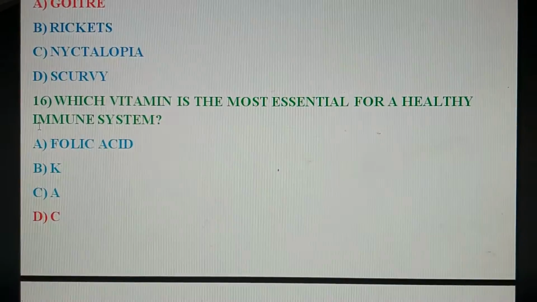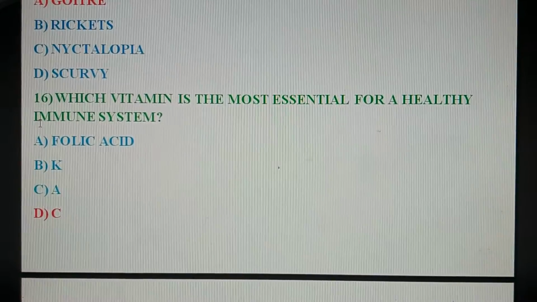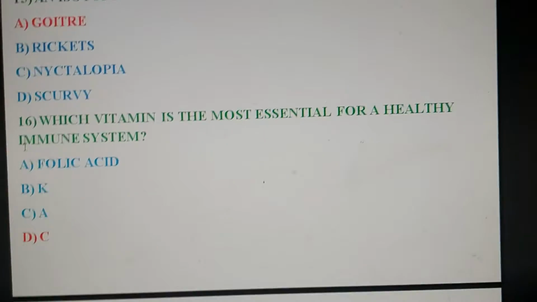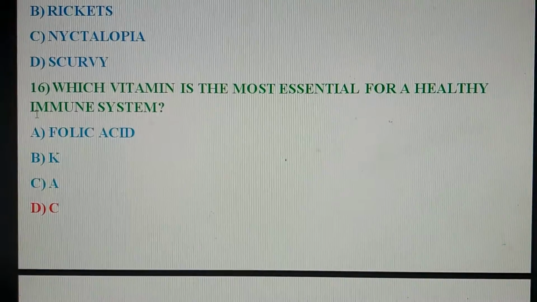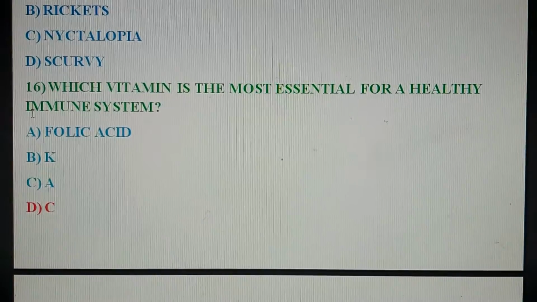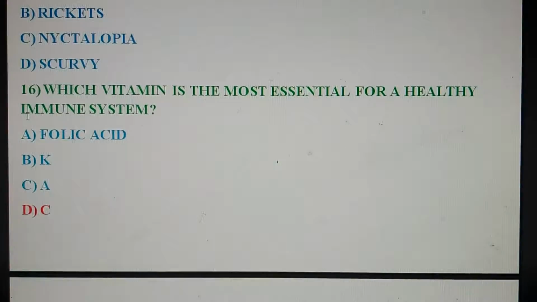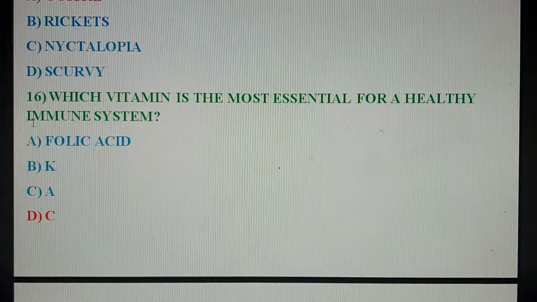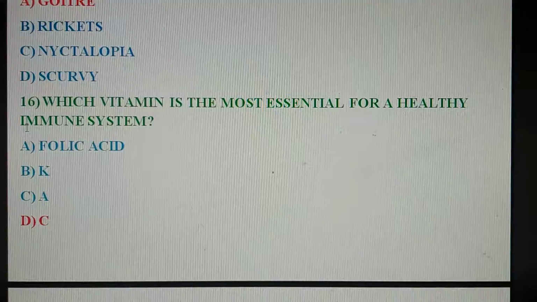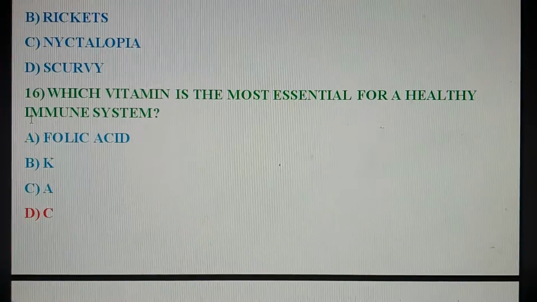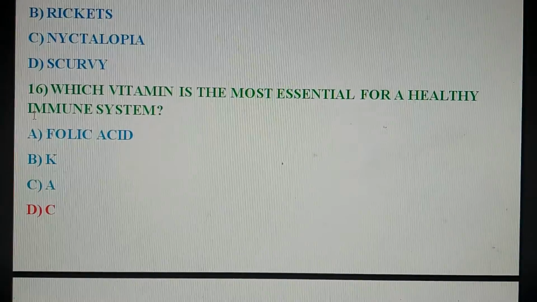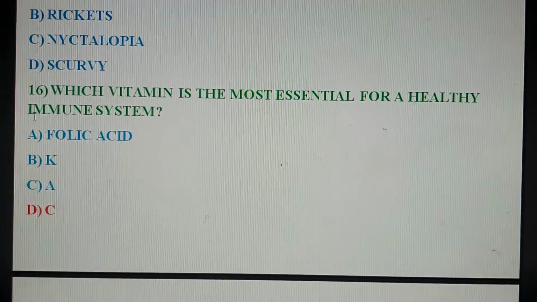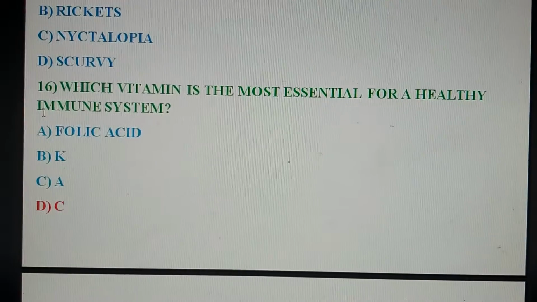Next question. Which vitamin is the most essential for a healthy immune system? And your options are A, folic acid, B, vitamin K, C, vitamin A, D, vitamin C. So the correct option is vitamin C. Vitamin C is the most essential vitamin for a healthy immune system.